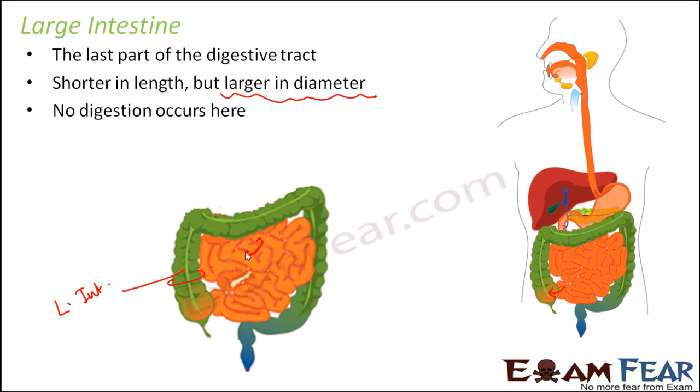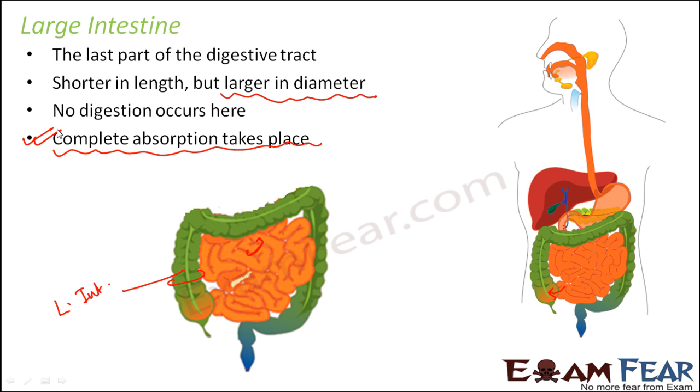No digestion occurs here. Complete absorption takes place, because the absorption in the small intestine was good enough, but some of the minerals and some of the water are still left over. Whatever absorption is left over is completed in the large intestine. Also the process of egestion takes place, that is, the undigested food material that cannot be digested is taken care of.